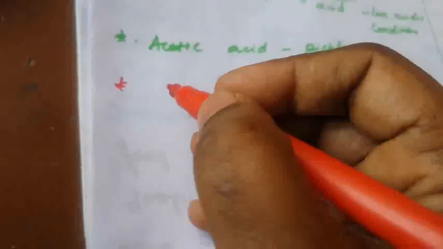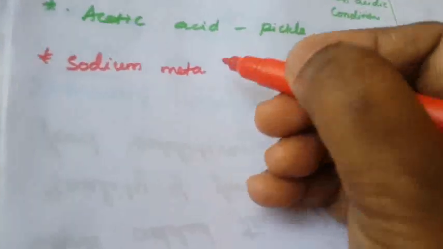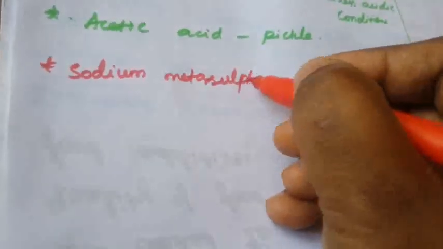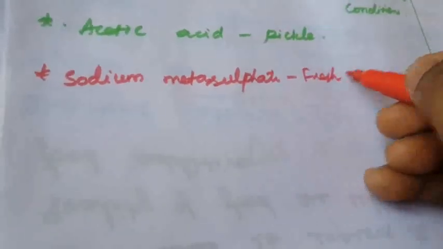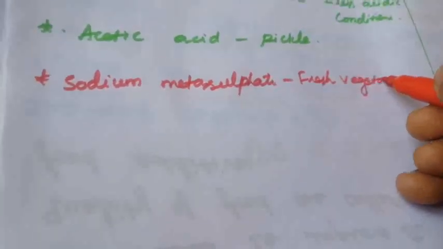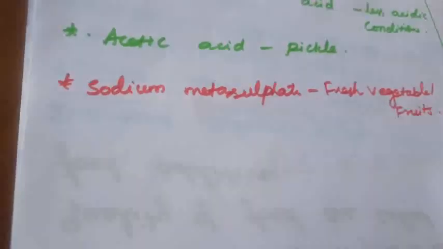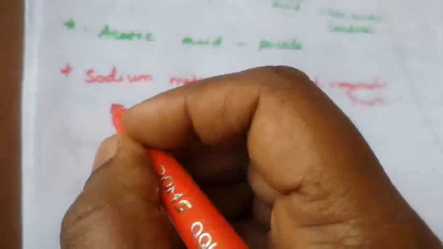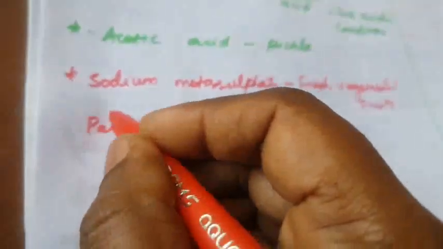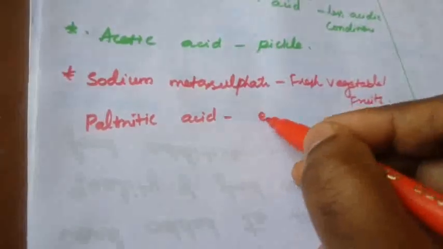Next one is sodium metasulfate, for fresh vegetables. Sodium metasulfate can be used for the preservation of fresh vegetables and fruits. Okay, so this is another one. Next one is palmitic acid and stearic acid, which are used as an emulsifier.